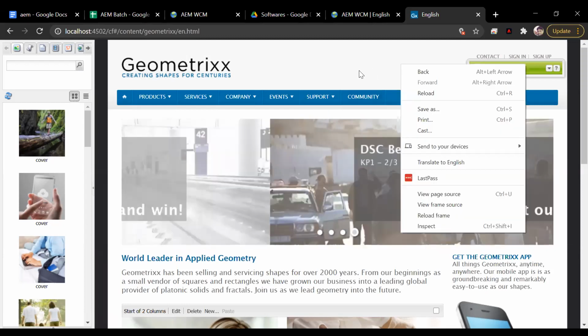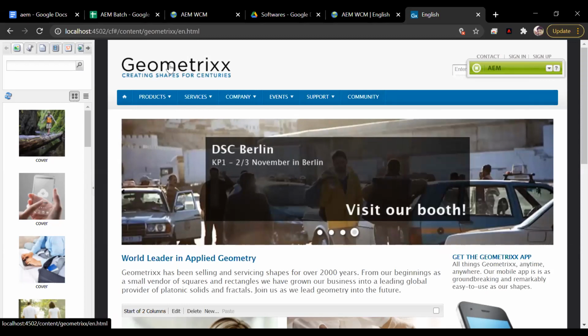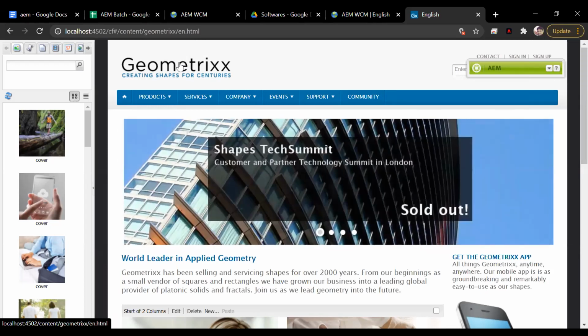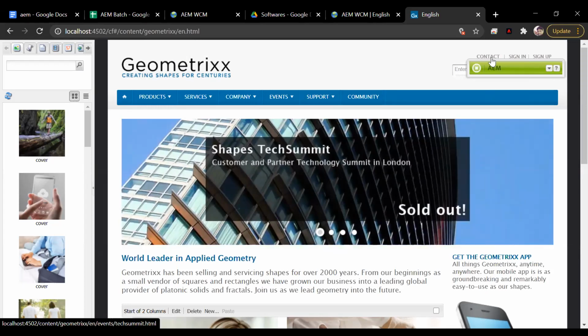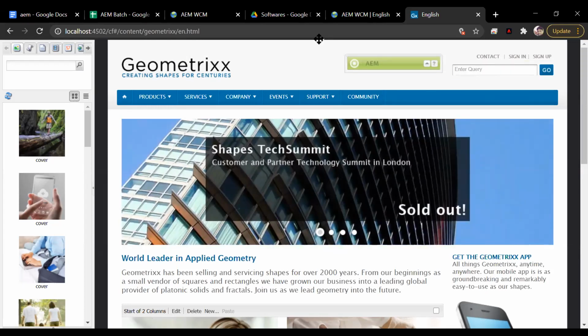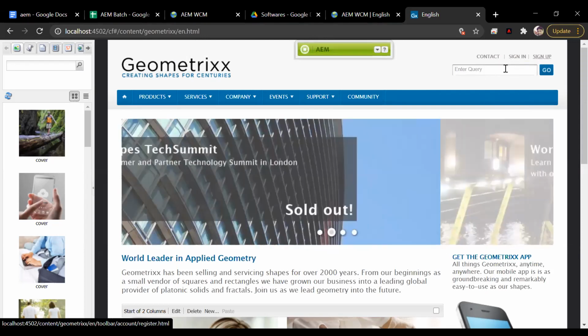Again, see here on the top, I have a logo component. If I click on this logo component, it will take me to the home page of my website. Then on the right hand side, you see a contact us link, a sign in link, a sign up link, and a search box where you can search for something.